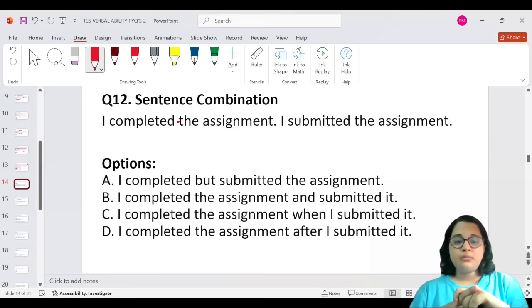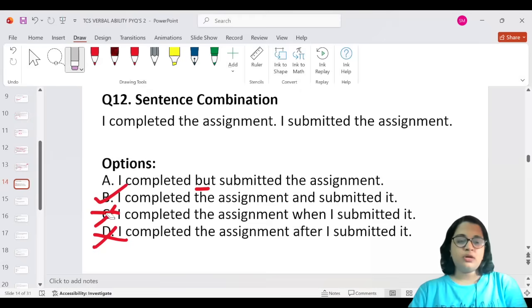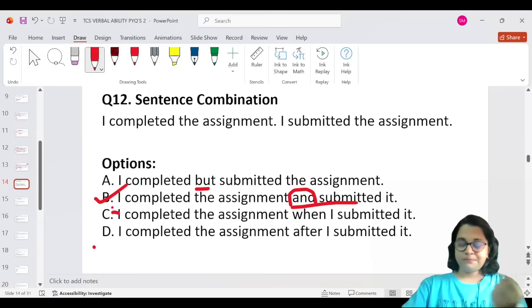I completed but submitted the assignment. It's false. It says but. It's not correct. I completed the assignment and submitted it. I completed the assignment when I submitted it. Wrong. I completed the assignment after I submitted it. This is also wrong. It's option B. Option B is the most correct answer because you're saying that you completed the assignment and then submitted. So and is your compound word here.